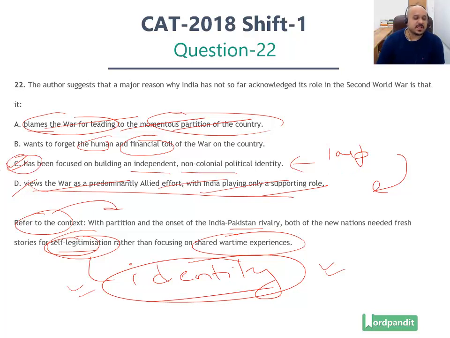So the only option that fits here is option number C. That's also an extended derivation rather than being directly stated in the passage, and we derive it from the context mentioned here.